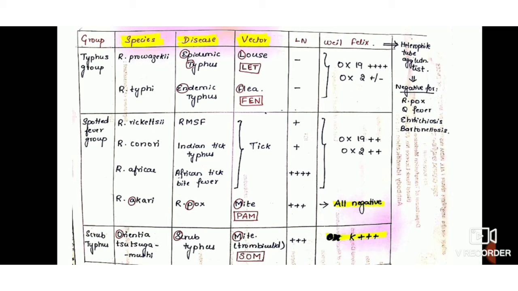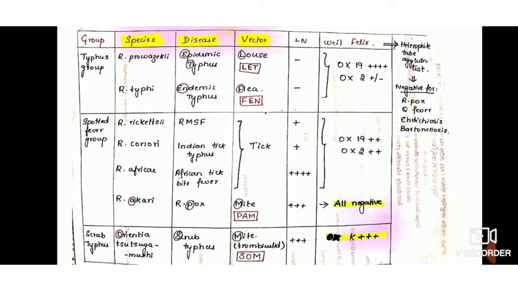Okay, in all these we have lymphadenopathy, and for the first three diseases in the Weil-Felix reaction we have OX19 positive and OX2 positive, whereas rickettsial pox is negative for all. And one more thing, this Weil-Felix reaction is negative for rickettsial pox, Q fever, Ehrlichiosis and Bartonellosis.